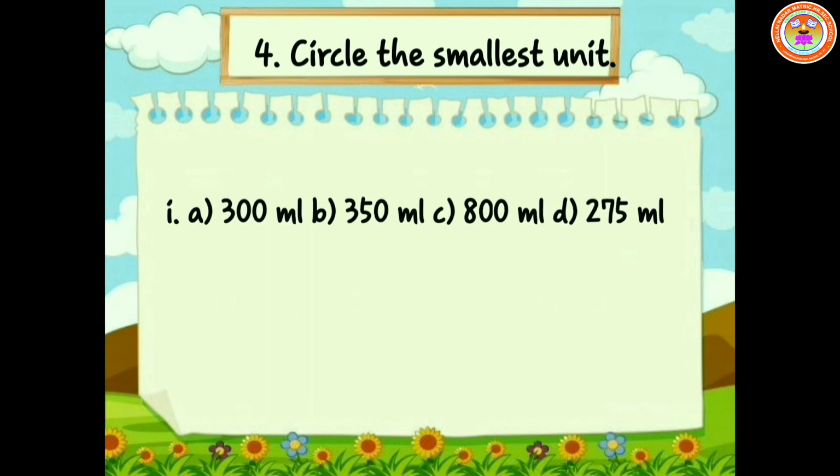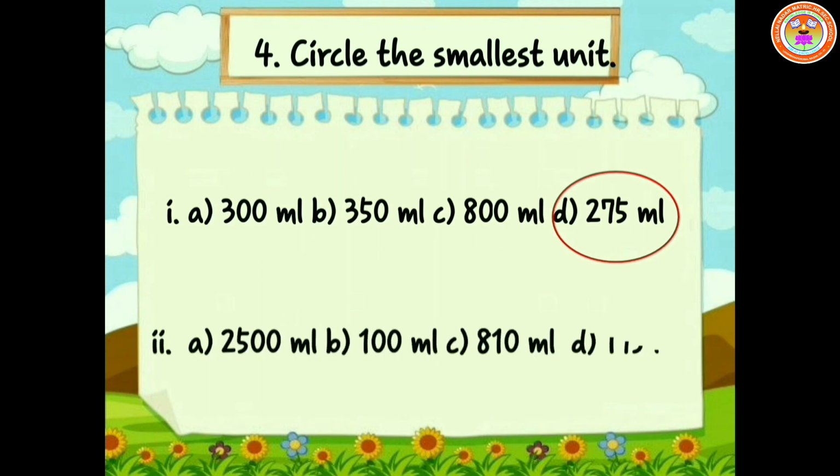First one, 300 milliliter, 350 milliliter, 800 milliliter, 275 milliliter. Here, which one is the smallest unit? Yes, 275 milliliter. Second one, 2500 milliliter, 100 milliliter, 810 milliliter and 175 liter. Which one is the smallest unit? Yes, 100 milliliter.